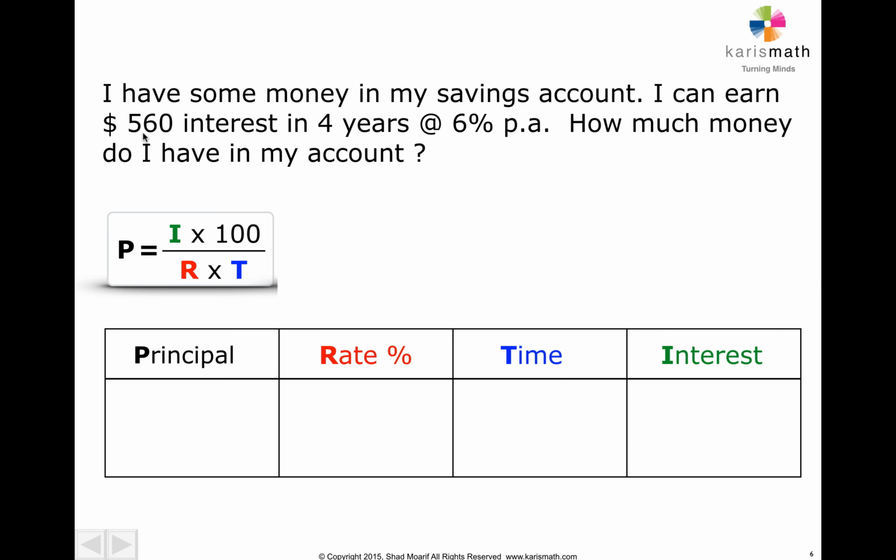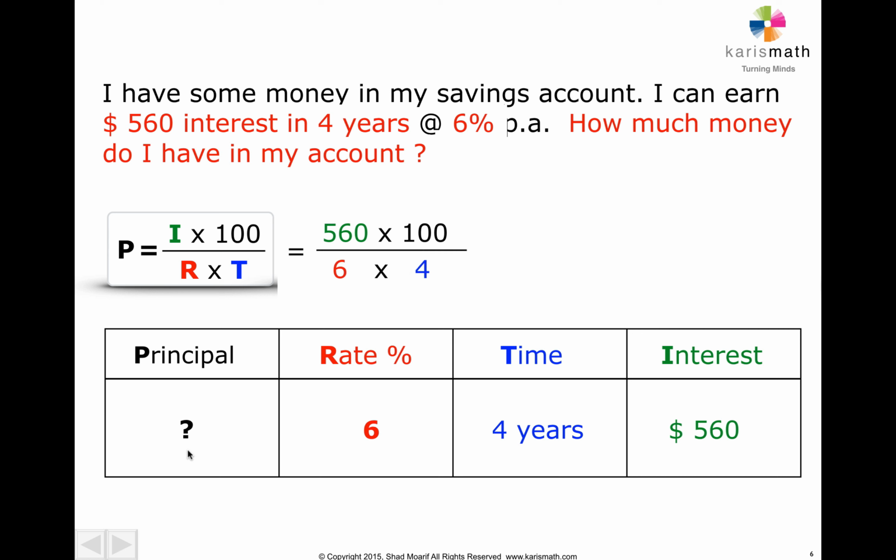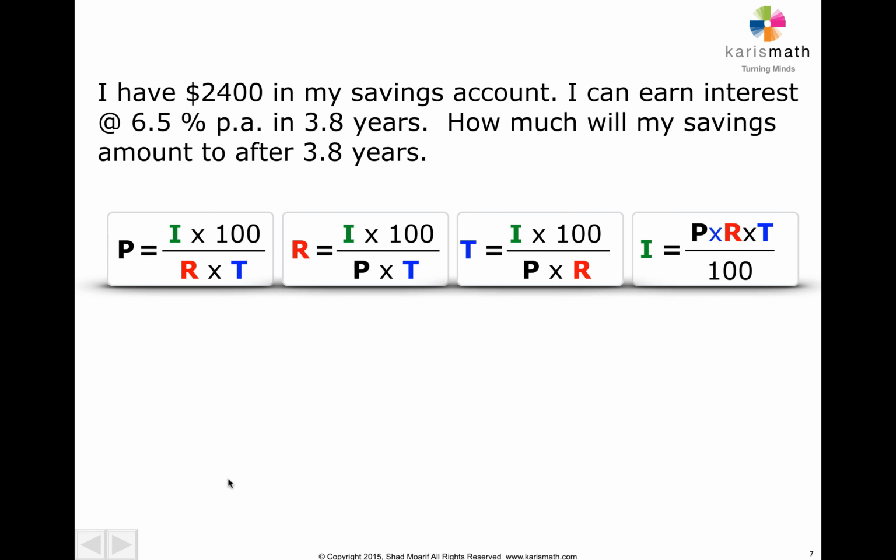I can earn $560 interest. That's here. What goes here? 4. And what goes here? 6. Very good. And so you work it out: 560 times 100 over the rate times the time. And the answer is $233.33. That's the principal. Okay, done.